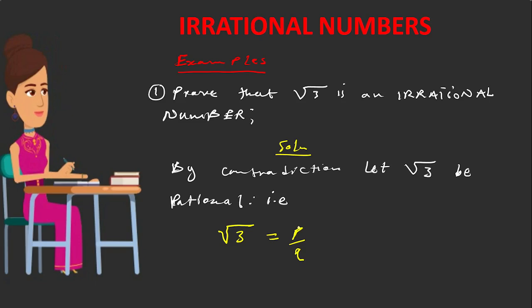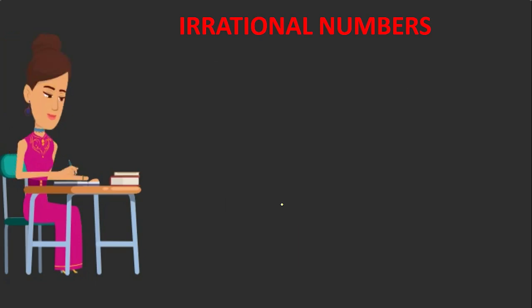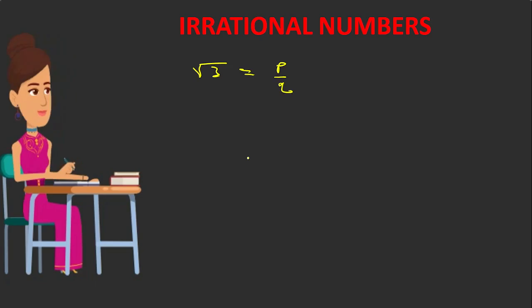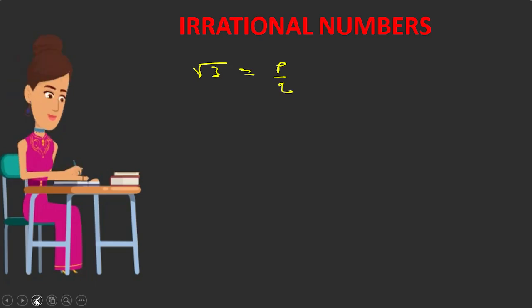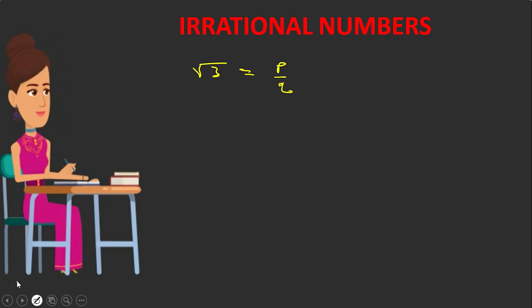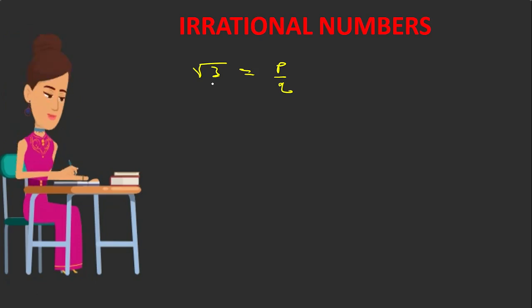So once you write this statement, this is what you need to do next. Since we have said square root 3 is equal to P over Q, your next step is to introduce the square. To get rid of this square root, you're going to say squared there and also squared there, meaning you square both sides.